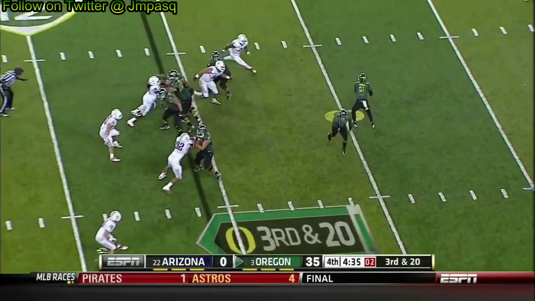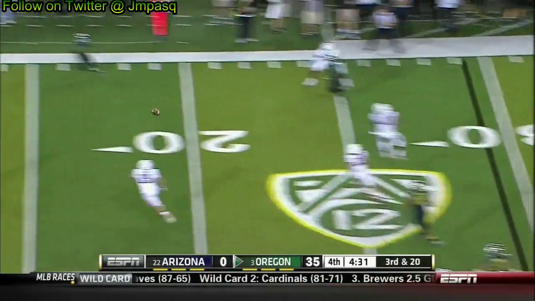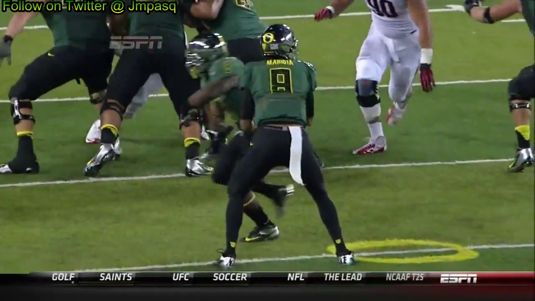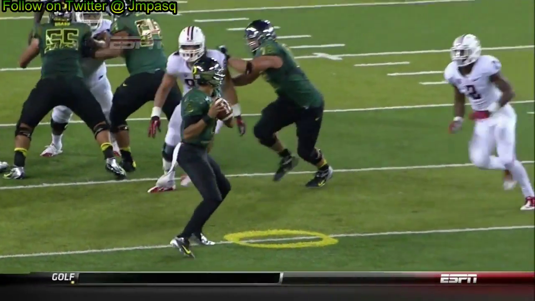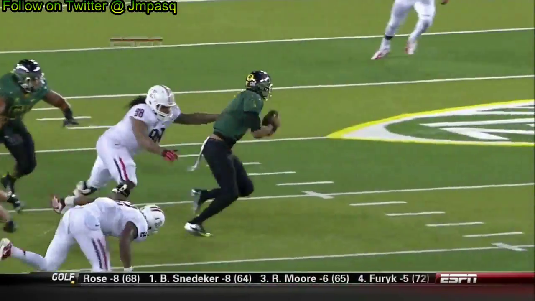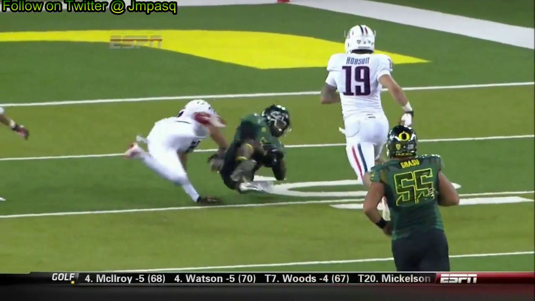Marcus Mariota comes back in on 3rd and 20. Mariota somehow ducks underneath the pressure and then slings it down. Calm Hawaiian. There's some things you just can't teach. You either have this or you don't. And Marcus Mariota, he's got it.